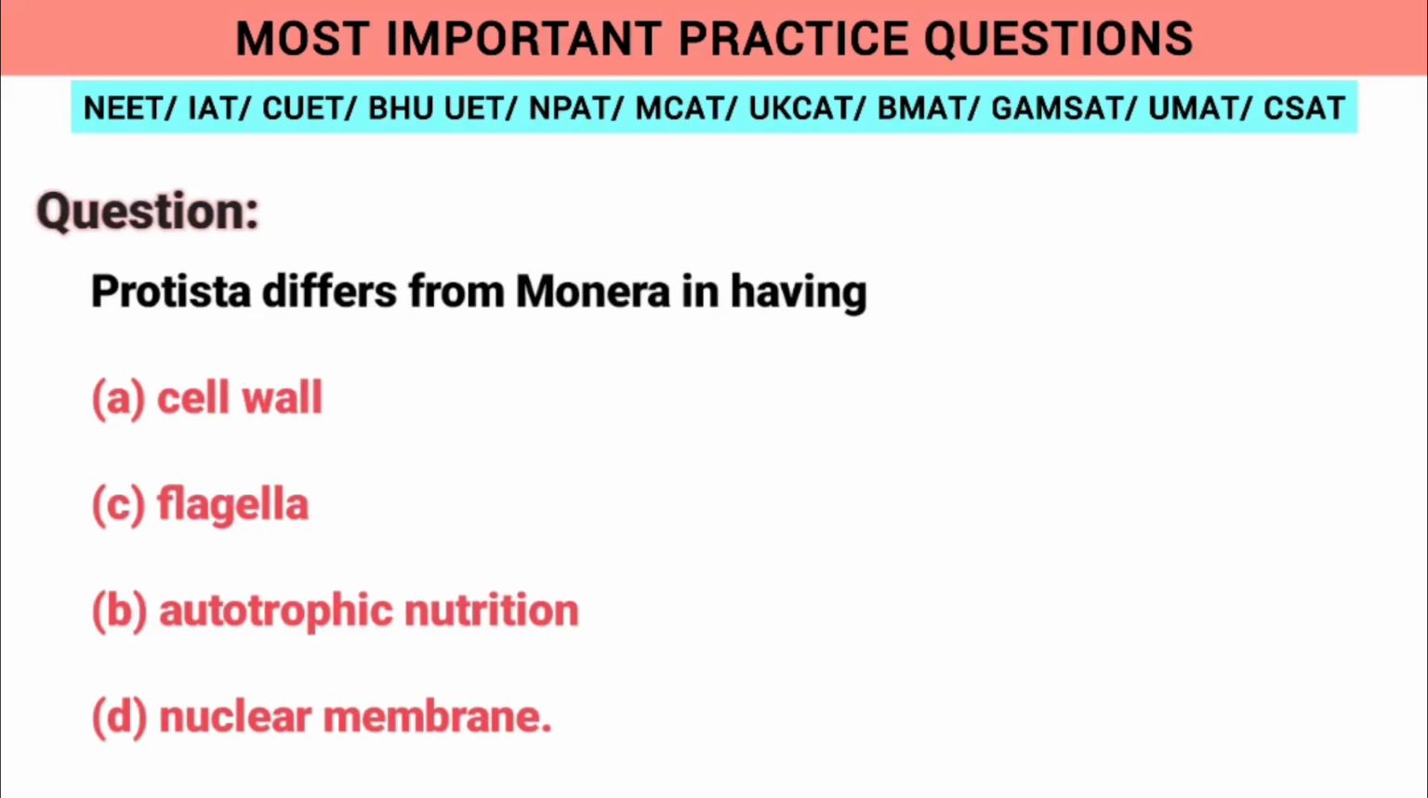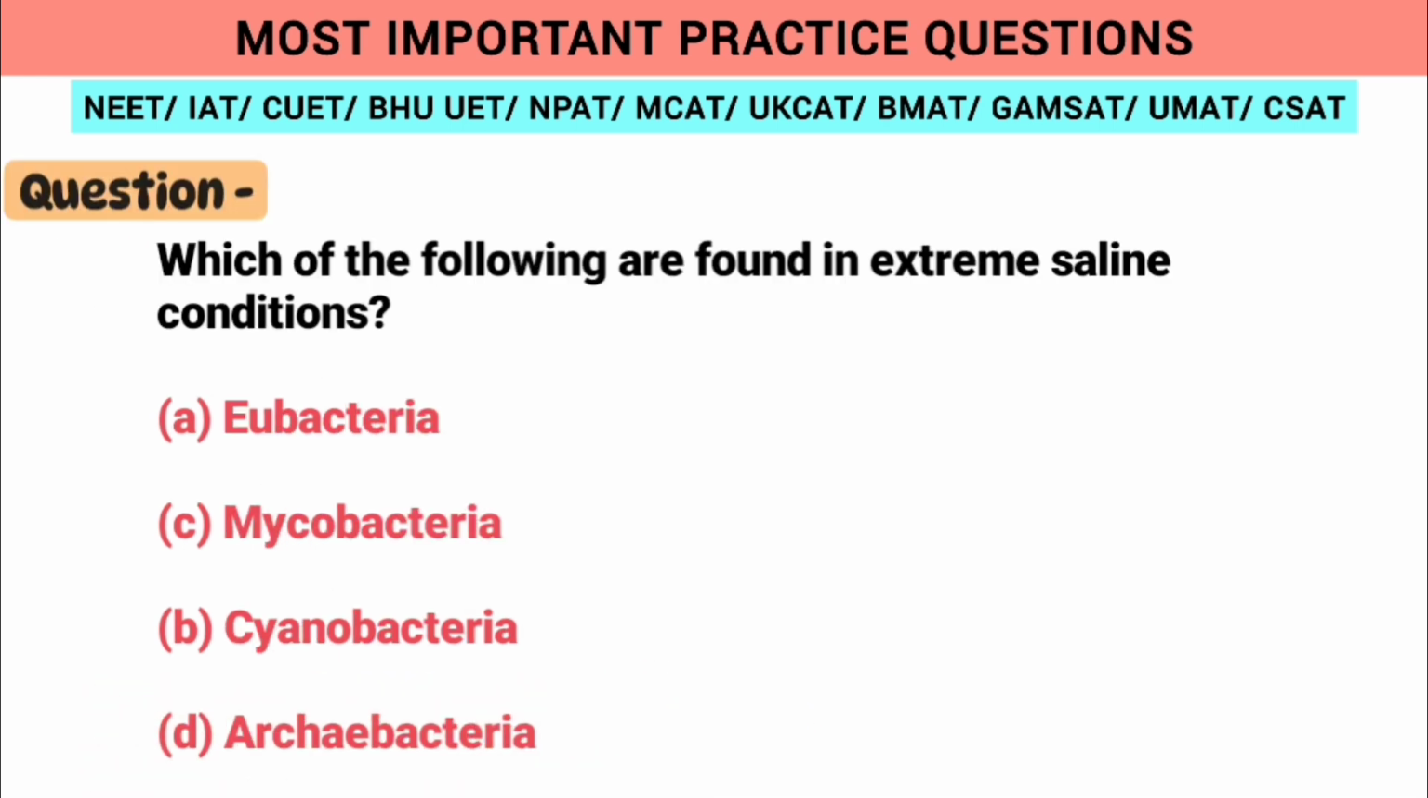Next question is, Protista differs from Monera in having, we know they both have cell wall, flagella and autotrophic nutrition, but because Monera is prokaryote, it does not have nuclear membranes. Option D is correct. Now the next question is, which of the following is found in extreme saline conditions? As we know, Archaebacteria is salt loving, also called as halophiles, so option D is the correct one.